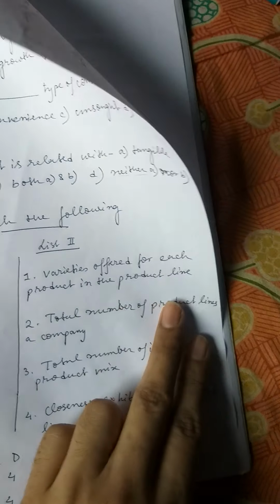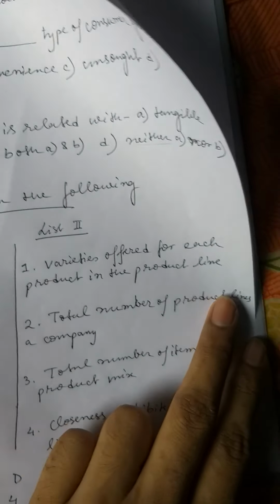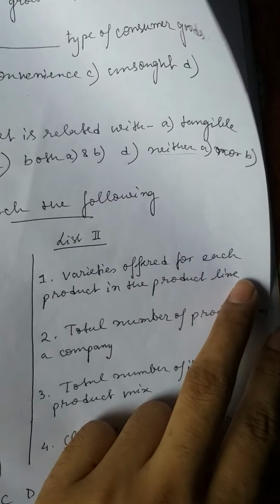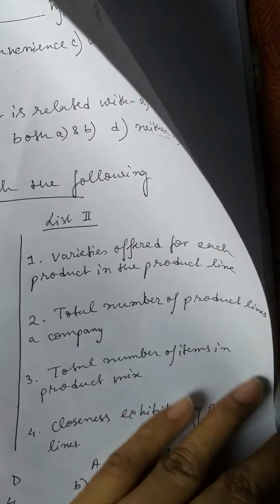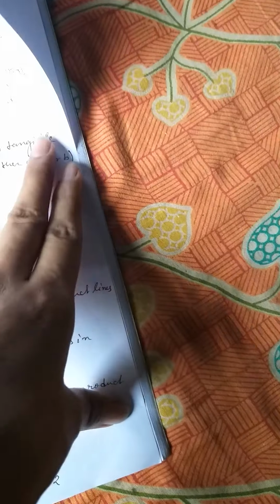We, the young generation, are very much fashion conscious. So clothing and shoes come under shopping goods.